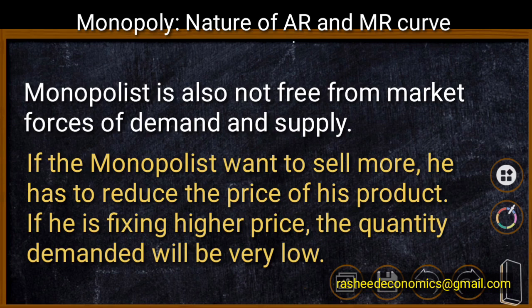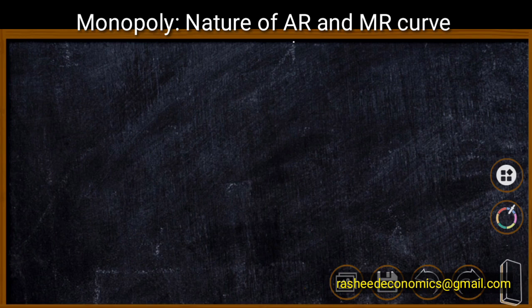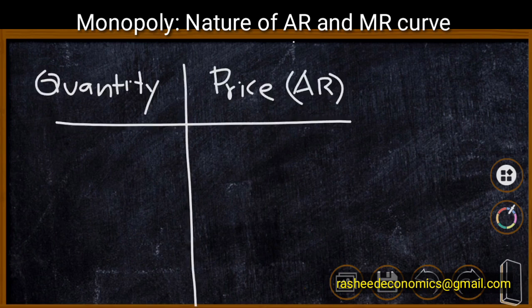Let us simply consider the price and quantity relationship of a monopolist. Here we have two variables, quantity and price. Suppose a monopolist has decided to sell 50 units of his output, but in order to sell 50 units he has to fix the price at 25 rupees, because if he fixes the price above 25, the quantity cannot be sold.